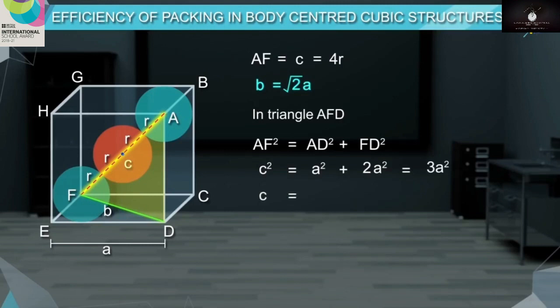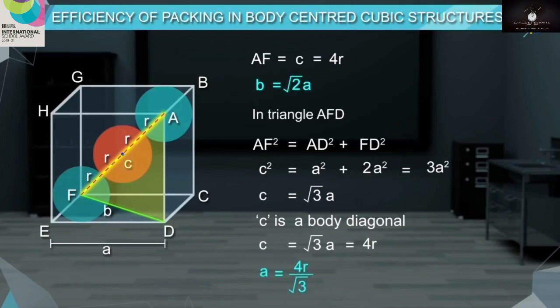So C will be equal to square root of 3A. C is a body diagonal, so C is equal to 4R. By substituting the value, we get C equal to square root of 3A, which is equal to 4R. So A will be equal to 4R by square root of 3.